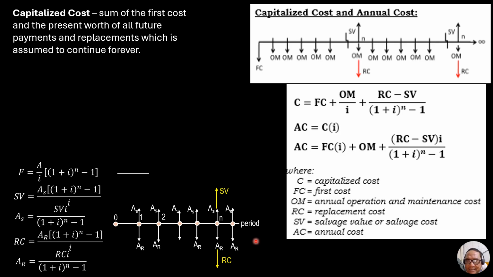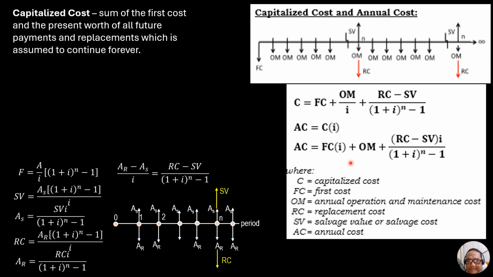So the formula would now be AR minus AS over I. This is the equivalent present worth of this annual uniform cost. So (RC minus SV) over (1 plus I to the n minus 1) replaces this.